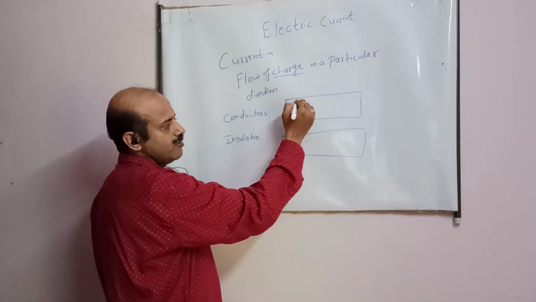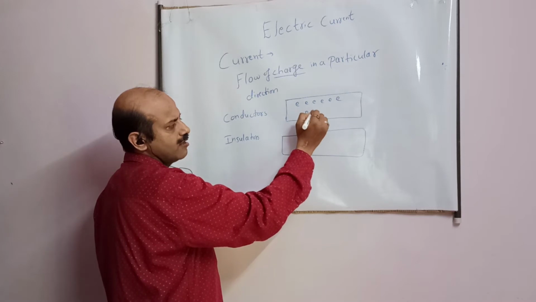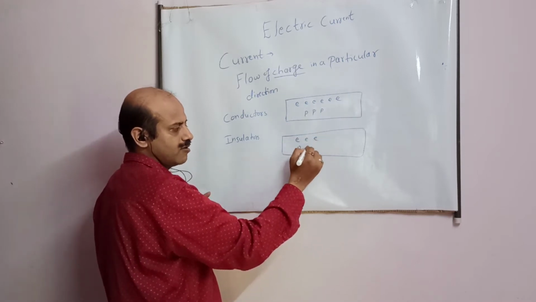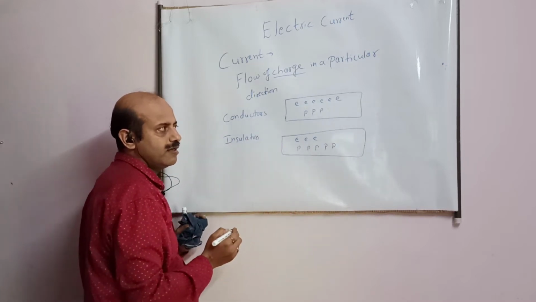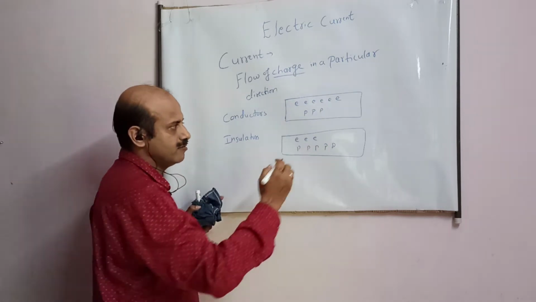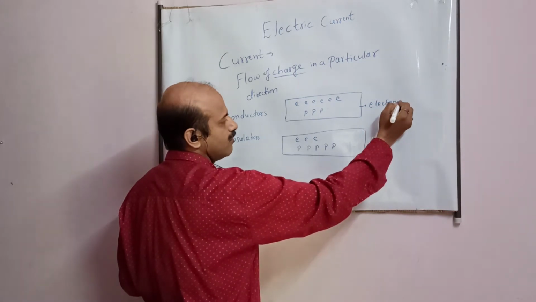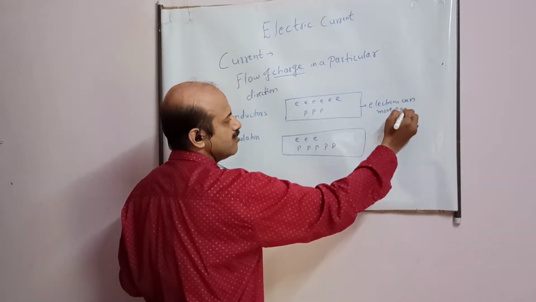In conductors we have electrons as well as protons. Here also we have electrons and protons. But the difference is that in this one, the electrons can move easily.